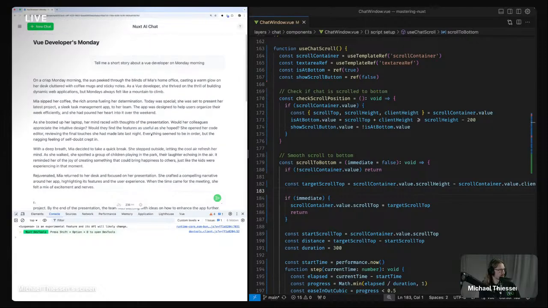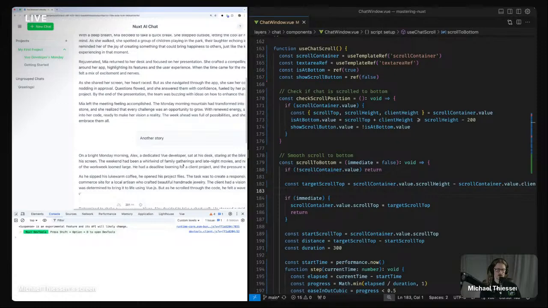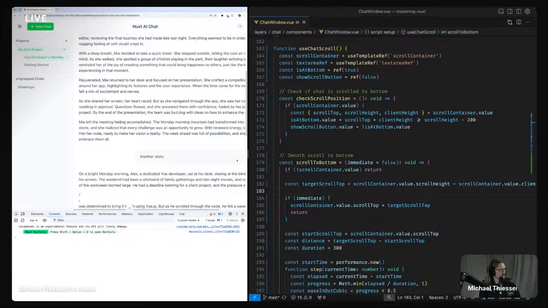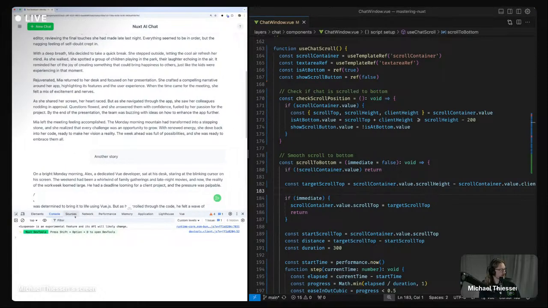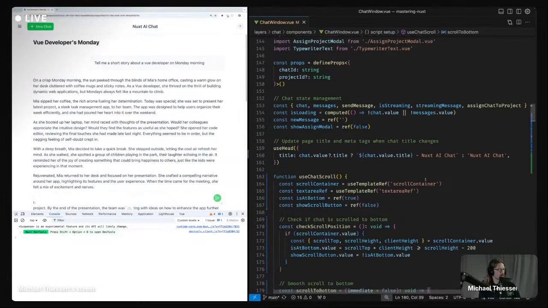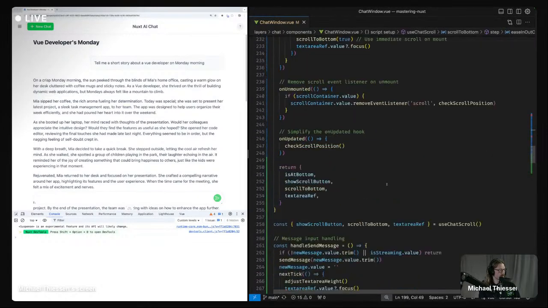We'll see. So yes, we're in stack trace. That is true. So now we have lost our actual scroll button. So now we have a separate bug that we have to look at.